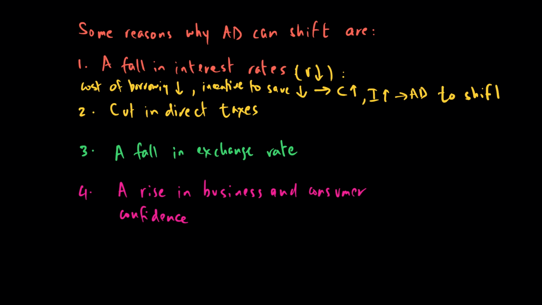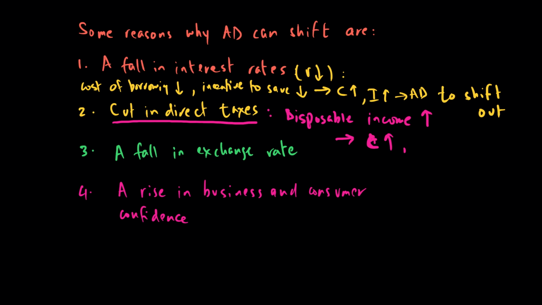So the first reason why the AD curve will shift to the right is a fall in interest rates. The second could be a cut in direct taxes, because if direct taxes go down, our disposable income will rise, and this rise in disposable income will make us buy more, so consumption can go up. In fact, if firms are also paying lower direct taxes, their investment will go up, and that can cause my AD to rise. So that could be the second reason why AD can rise. The third reason why AD can rise could be a fall in exchange rate.